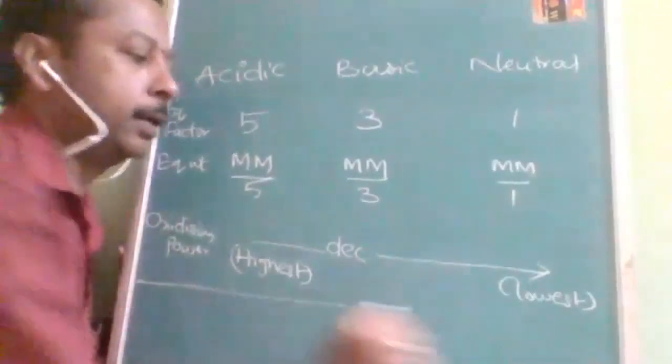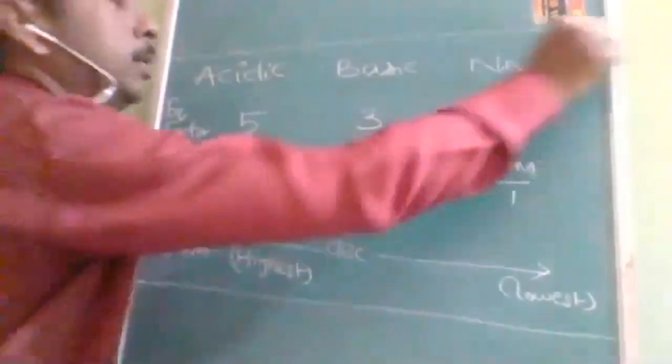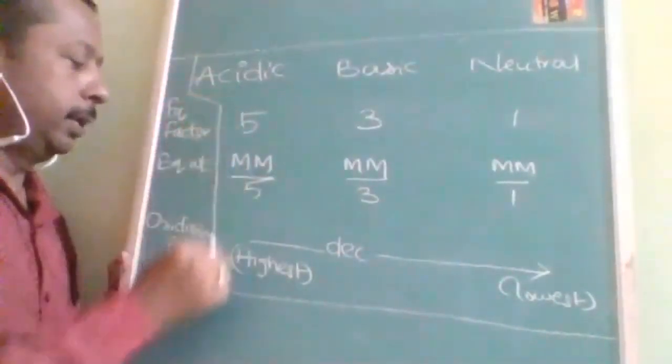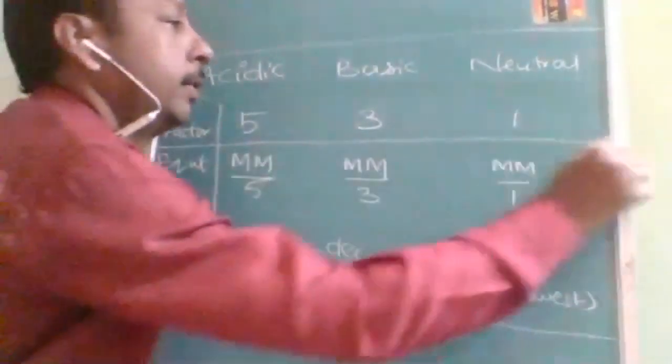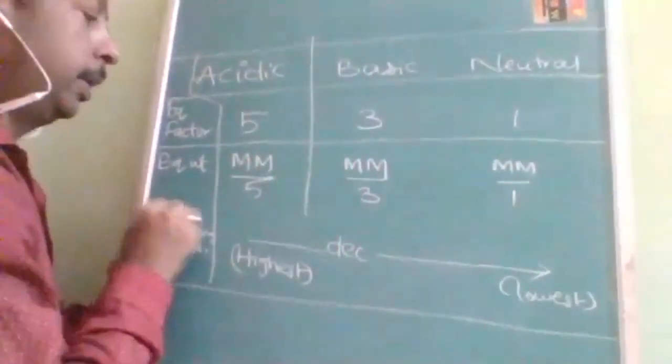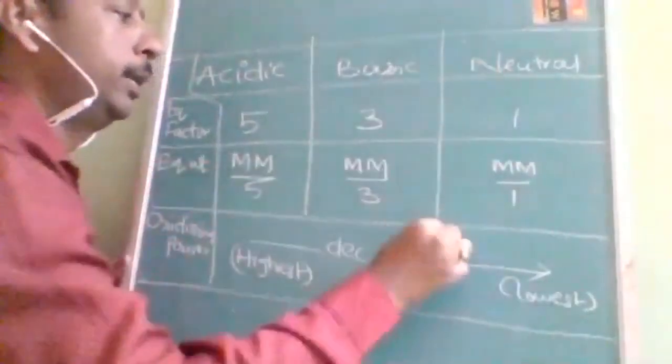Questions will be based upon this chart. The earlier chart was the process, how it worked. So, the equivalent factor of KMnO4 in various media.